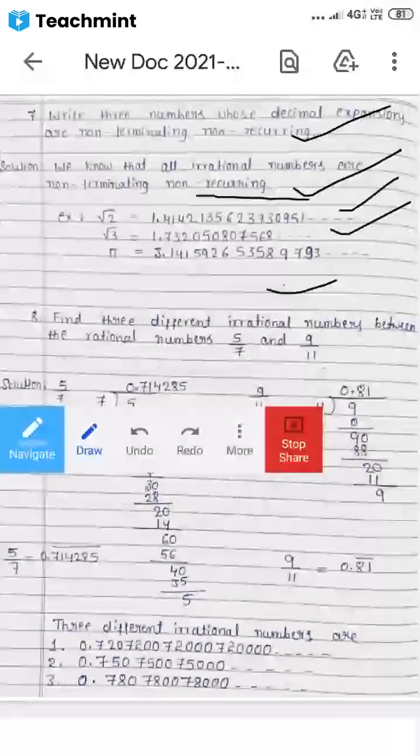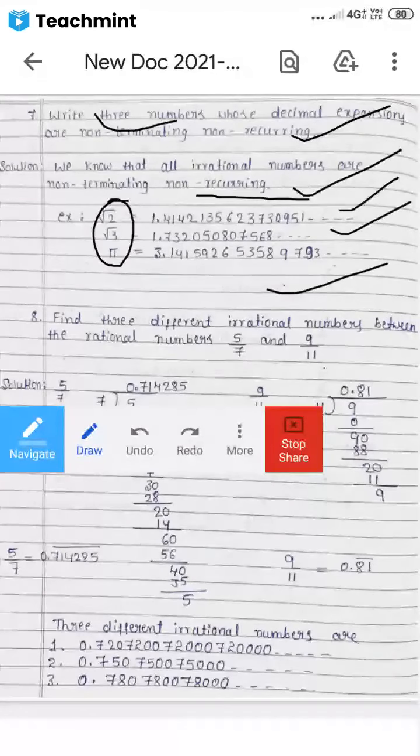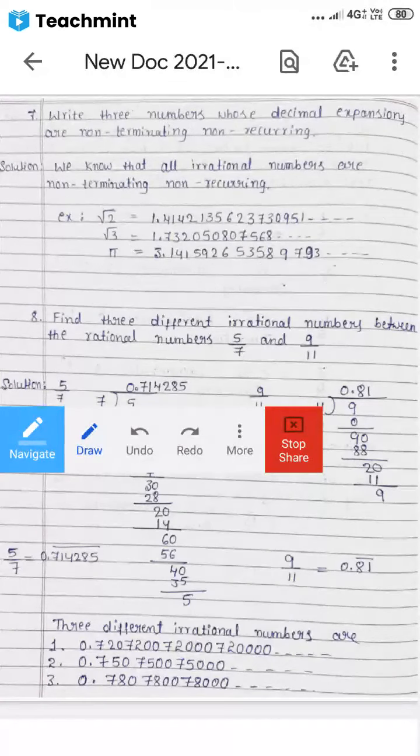That concept we discussed in the last class, no? Root 4, root 9, root 16 are perfect square numbers, so they are all rational numbers. Irrational numbers means non-terminating, non-recurring. They have asked only 3 numbers, so here we took 3 numbers for non-terminating, non-recurring. Is it clear, students? I think it is clear for everyone.